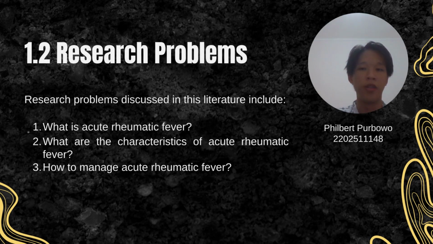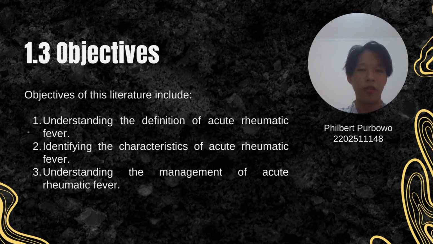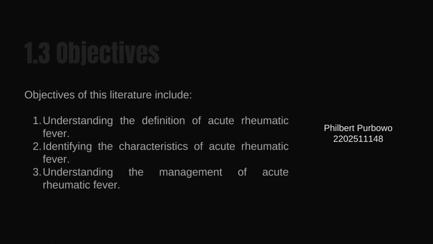The research problems discussed in this literature include what is acute rheumatic fever, what are the characteristics of acute rheumatic fever, and how to manage acute rheumatic fever. The objectives of this literature include understanding the definition of acute rheumatic fever, identifying the characteristics of acute rheumatic fever, and understanding the management of acute rheumatic fever.